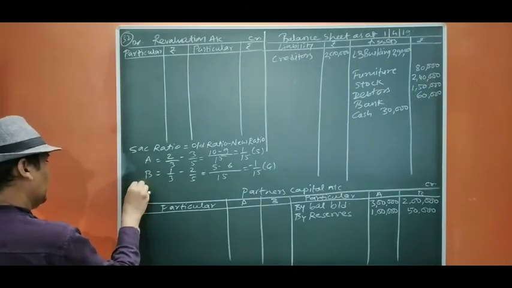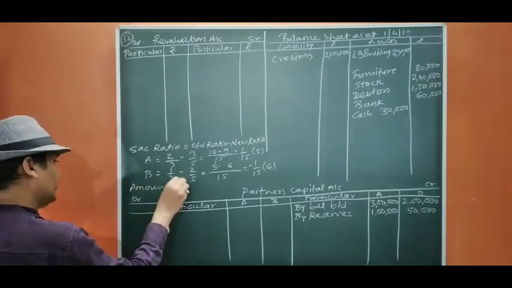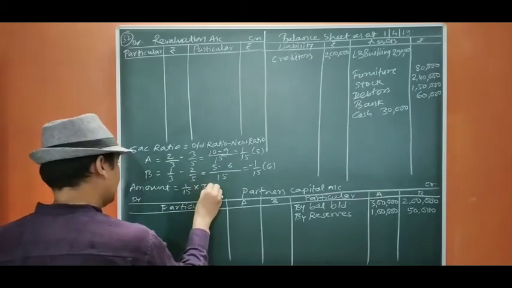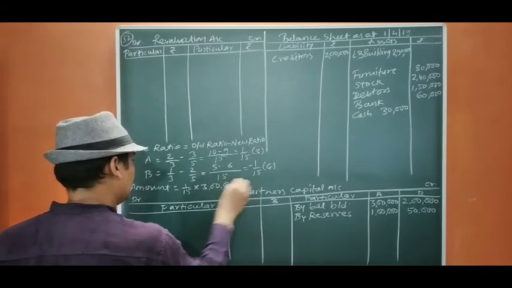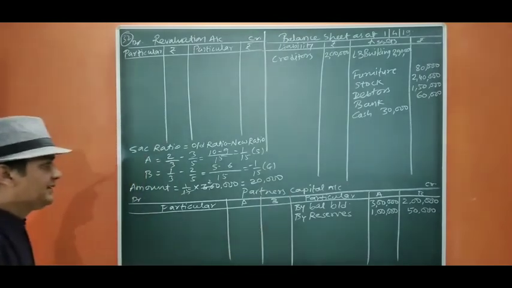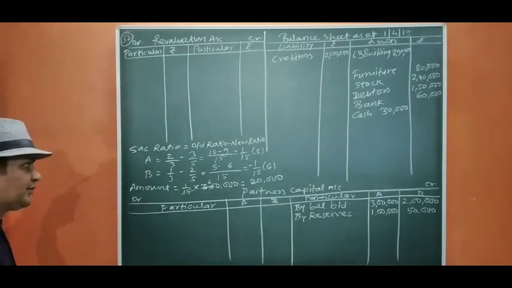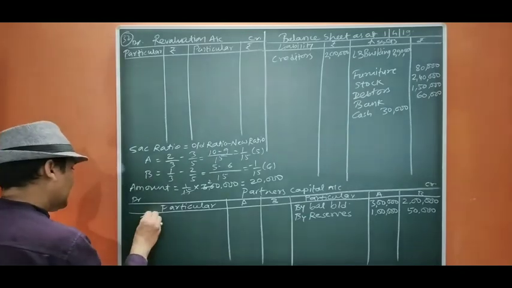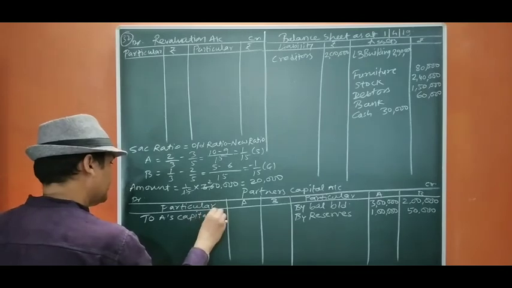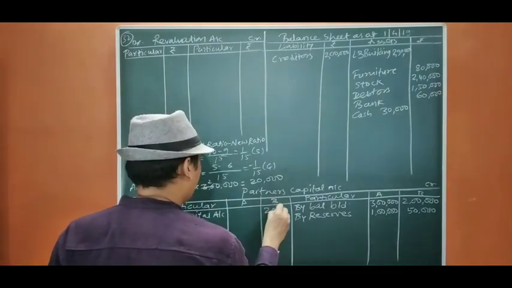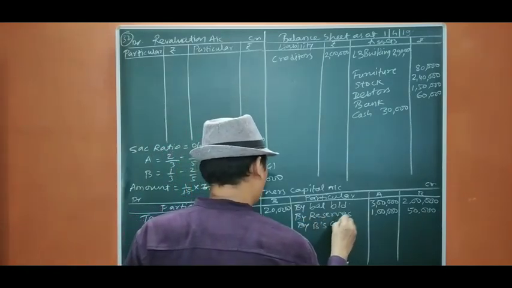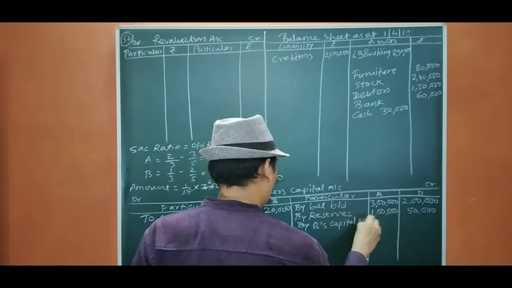So the amount will be 1 by 15 into 3 lakh, which is 20,000. As the amount of goodwill adjustment is 20,000, B's capital account is debited and A's capital account is credited by 20,000.